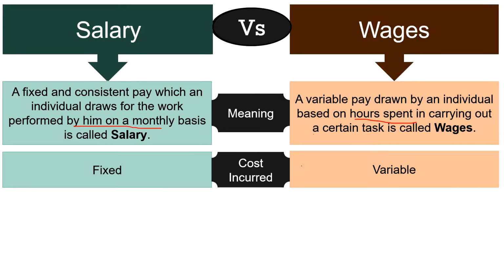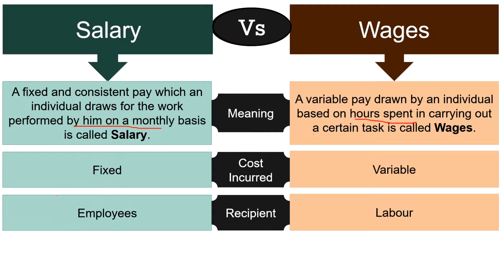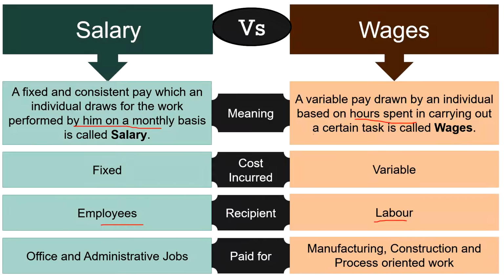Next, cost incurred. From the employer's point of view, the cost incurred is fixed, that is, fixed amount is paid to the employee every month for the work done. Whereas, in case of wages, the cost is variable because it varies as per the day-to-day performance of the individual or hours spent by the worker during the process of production. Next, recipient. Salaried workers are commonly called as employees, whereas waged workers are commonly called as laborers.